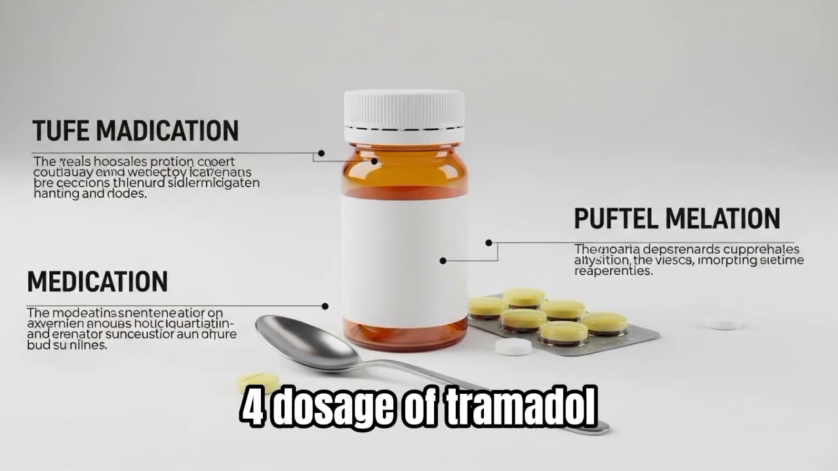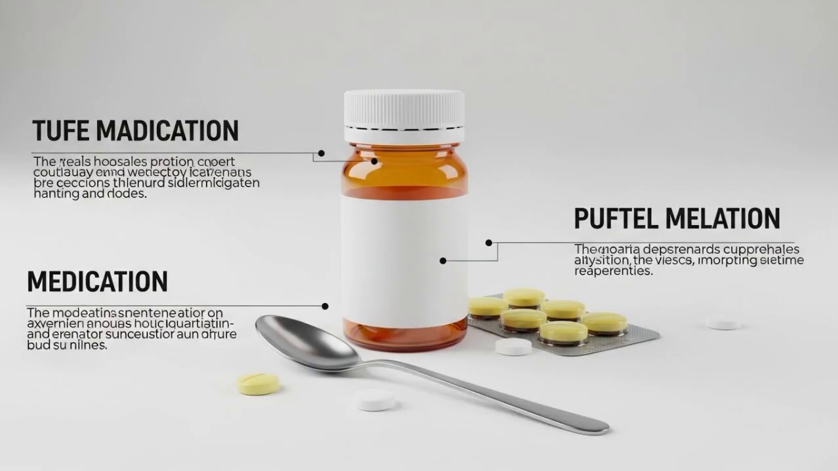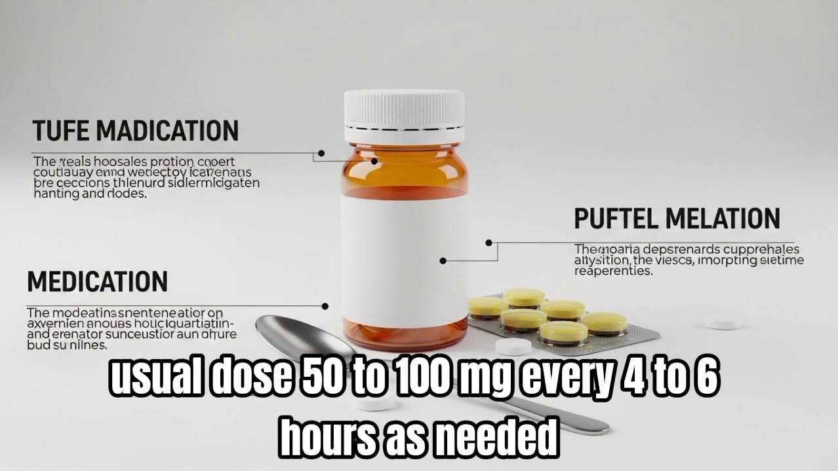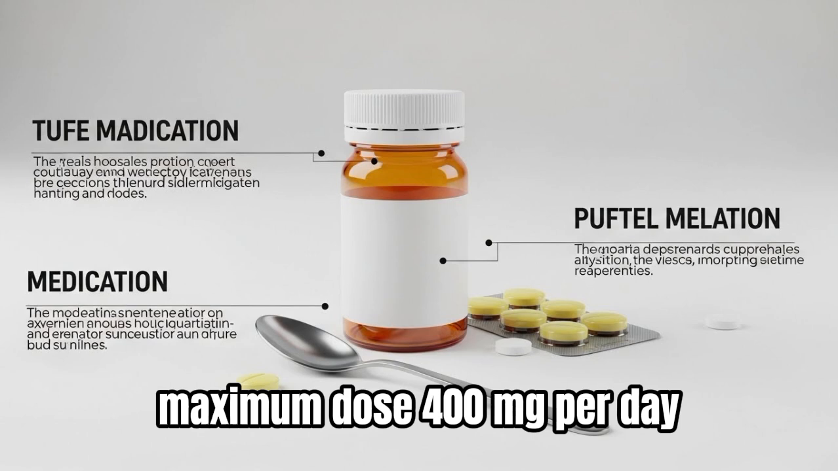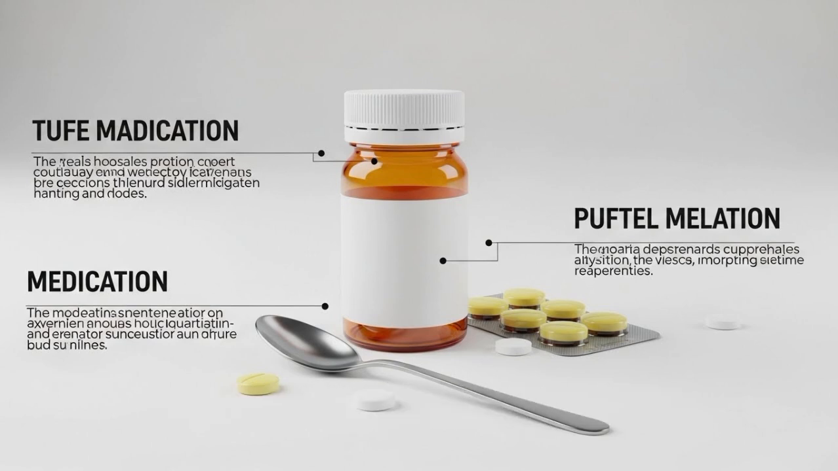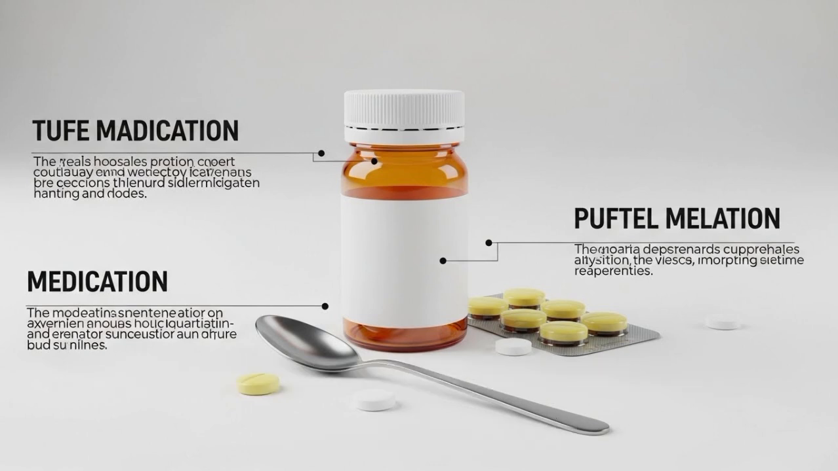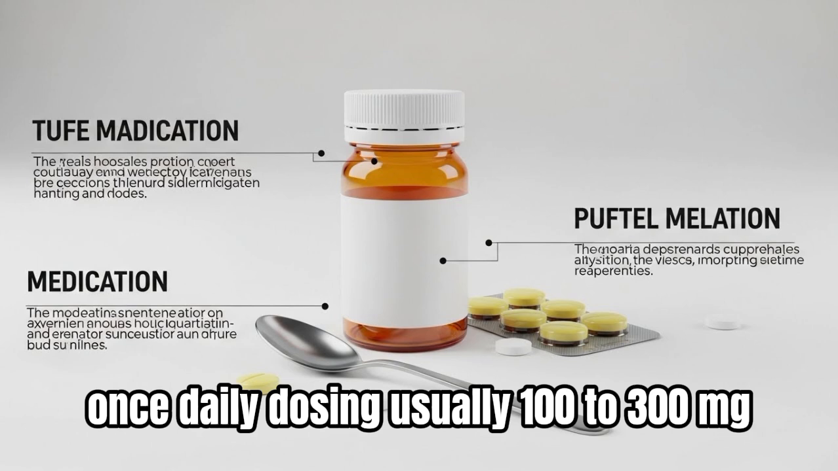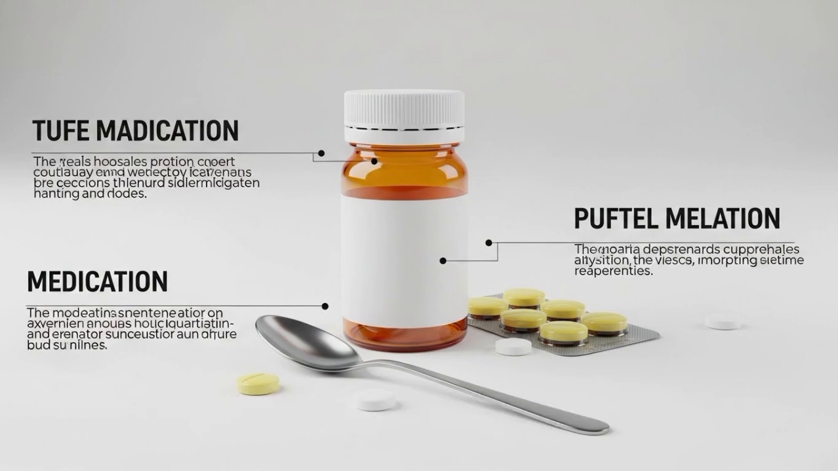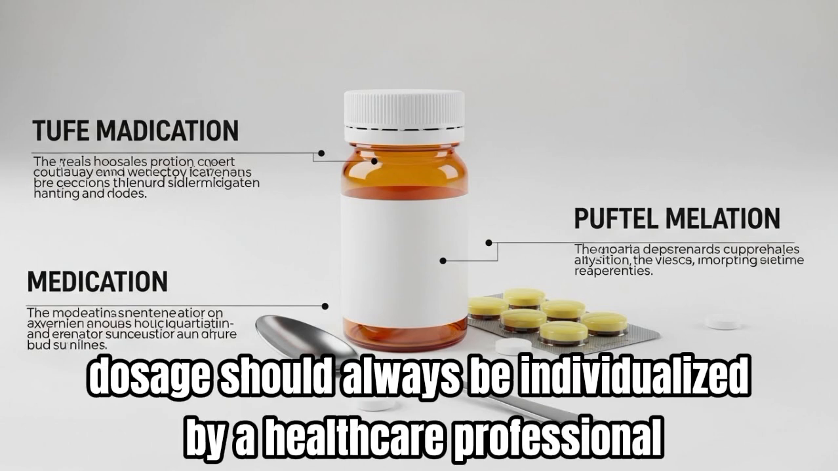4. Dosage of Tramadol. Adults: usual dose, 50 to 100 milligrams every 4 to 6 hours as needed. Maximum dose, 400 milligrams per day. Elderly patients: lower doses are recommended due to risk of side effects. Extended-release tablets: once daily dosing, usually 100 to 300 milligrams. Warning: dosage should always be individualized by a healthcare professional.